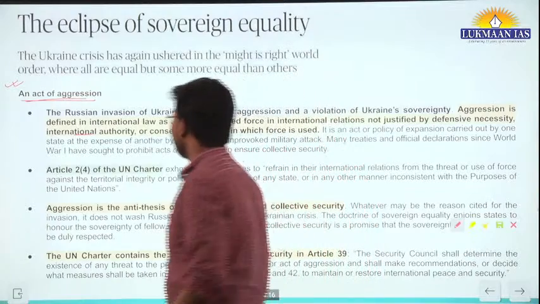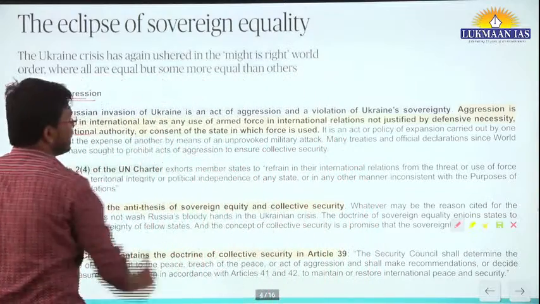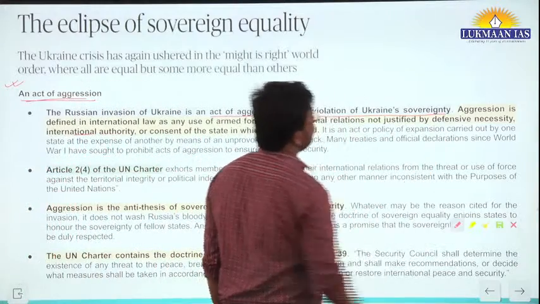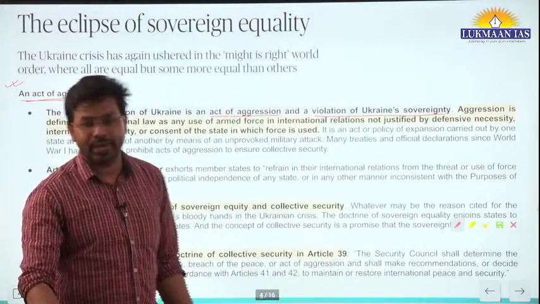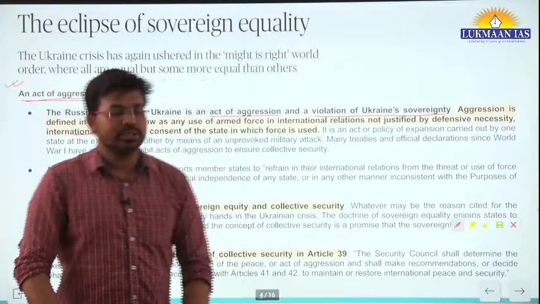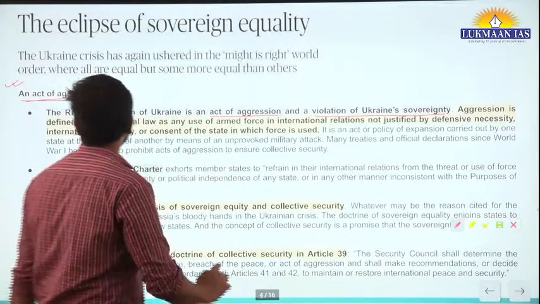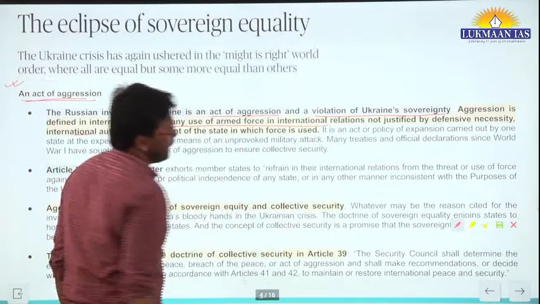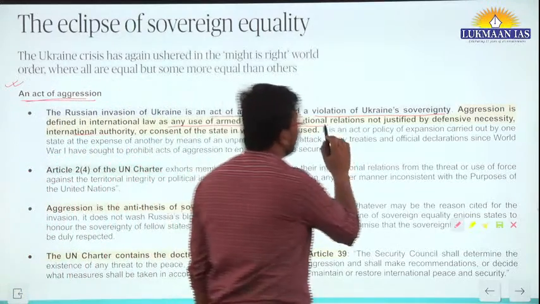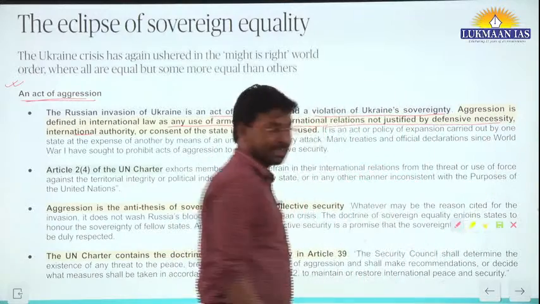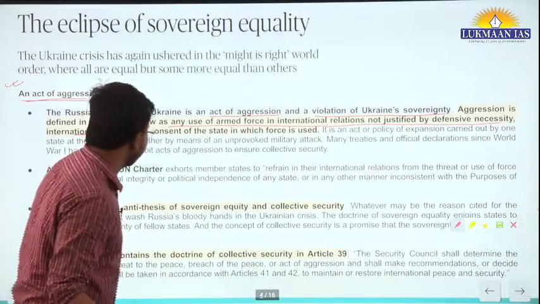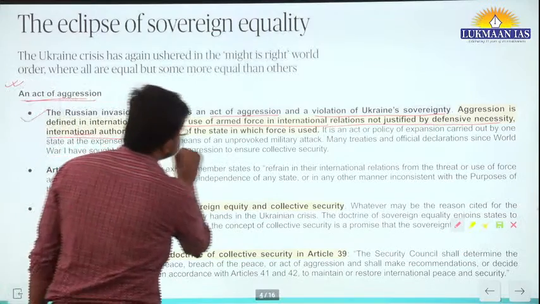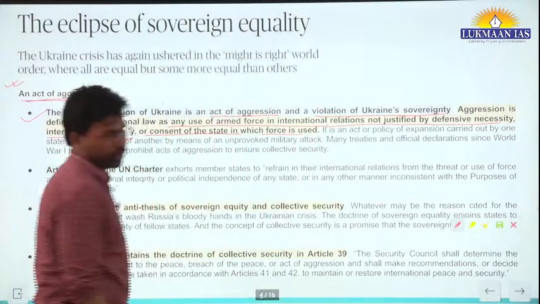So the Russian invasion of Ukraine is an act of aggression and a violation of Ukraine's sovereignty. Aggression is defined in international law as any use of armed force in international relations not justified by defensive necessity, international authority or consent of the state in which force is used.